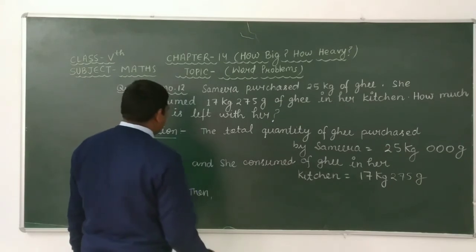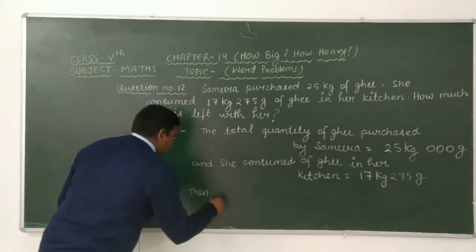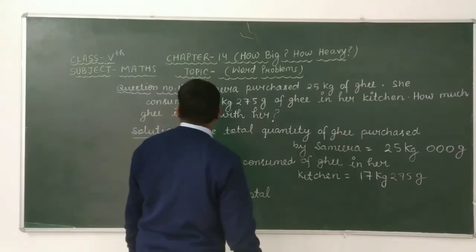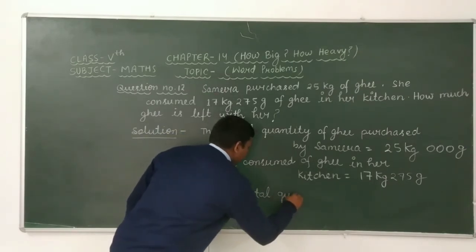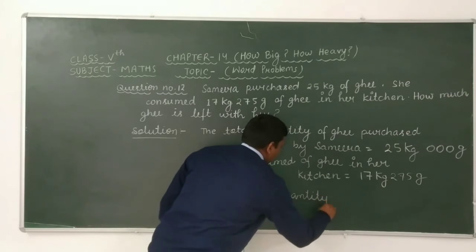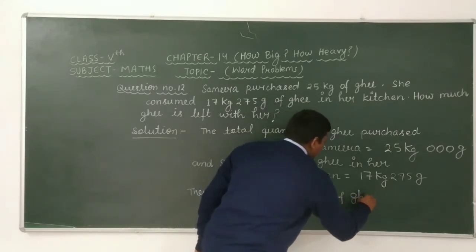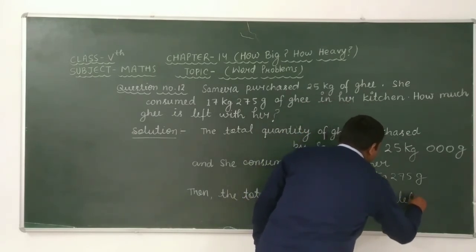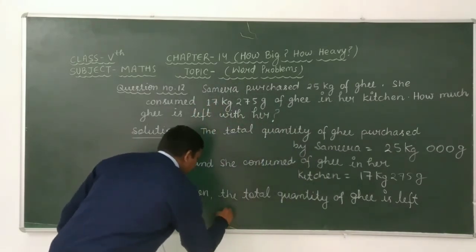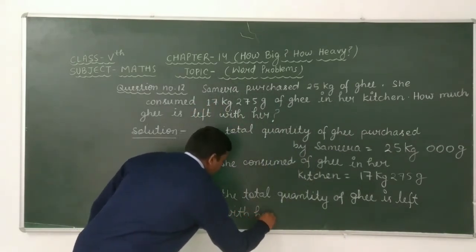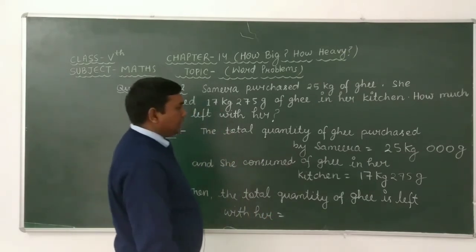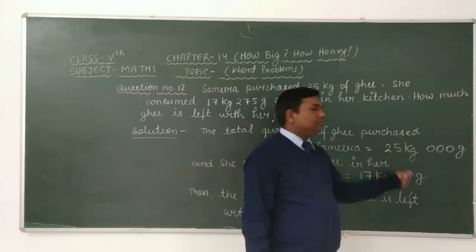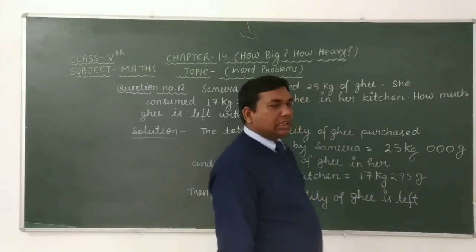Then the total quantity of ghee left with her is equal to, look at here carefully, if we subtract 17 kilogram 275 gram from 25 kilogram, then we get the answer of this question.